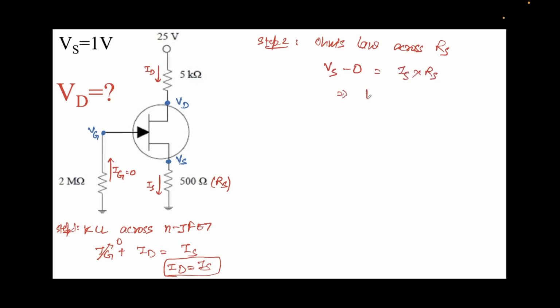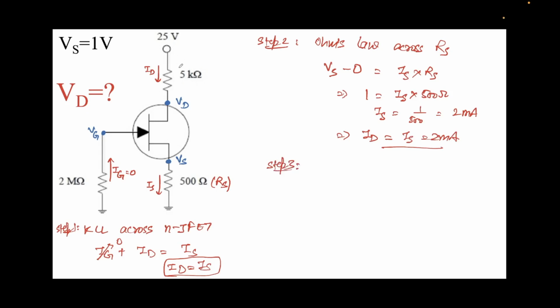We know the value of Vs is 1 and Is we don't know. Rs we know is 500 ohms. So from this, Is will come out to be 1 over 500. If we talk in milliamps, this will be 2 milliamps. So Is we have obtained is 2 milliamps. This implies Id will also be 2 milliamps because Id is equal to Is. Note that Id equal to Is. Now the final step in this problem is we apply Ohm's law across this resistor.